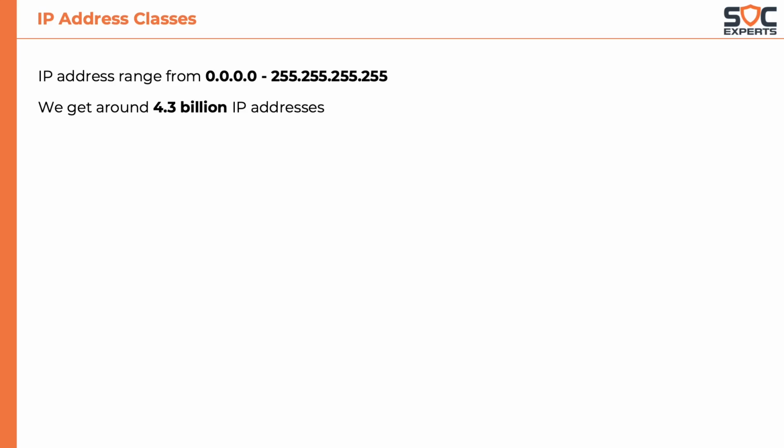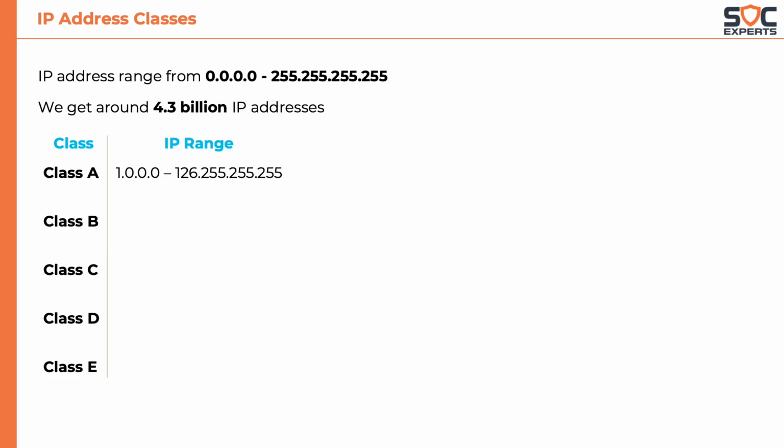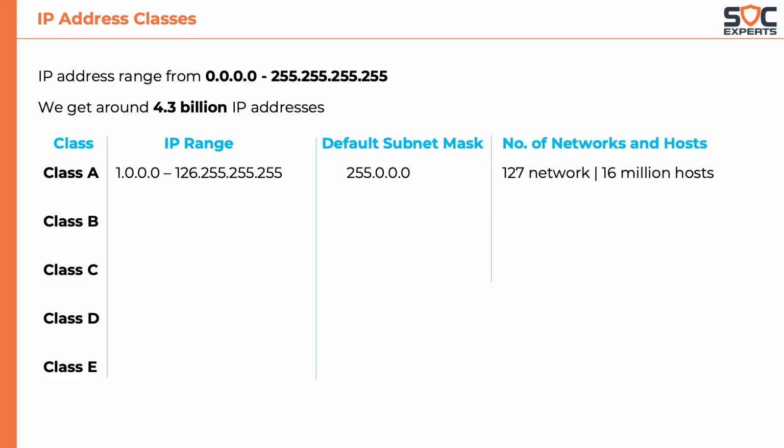These are divided into various classes, that is, class A through class E. The range of class A is from 1.0.0.0 to 126.255.255.255. Its default subnet mask is 255.0.0.0. It could provide us with 127 networks and 16 million hosts in each network.